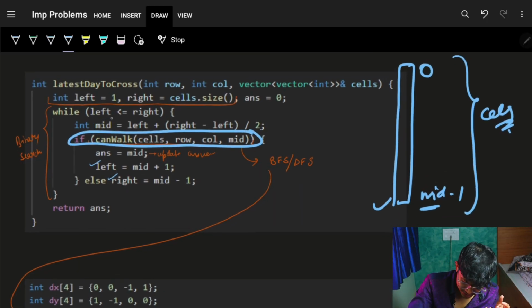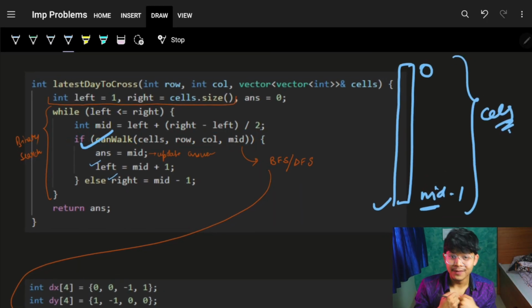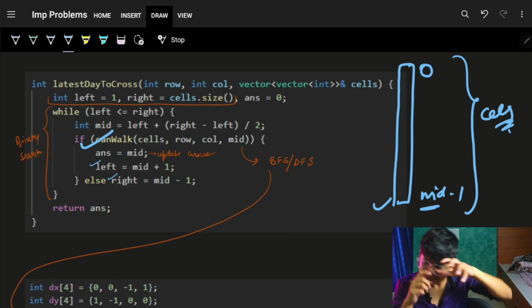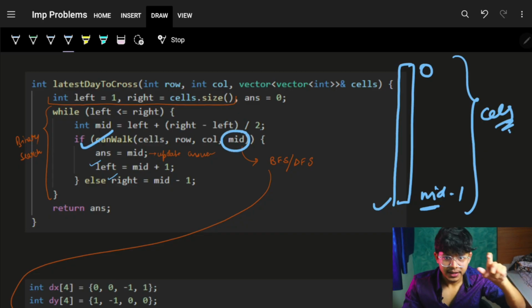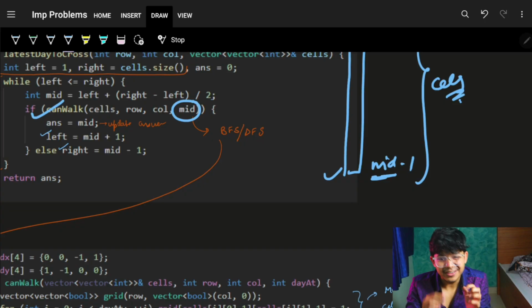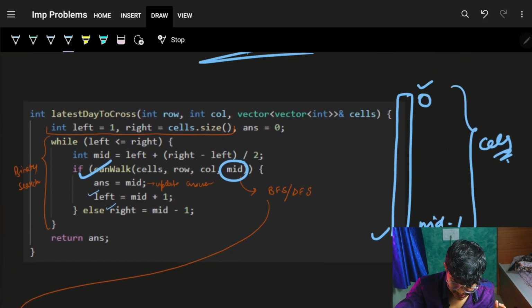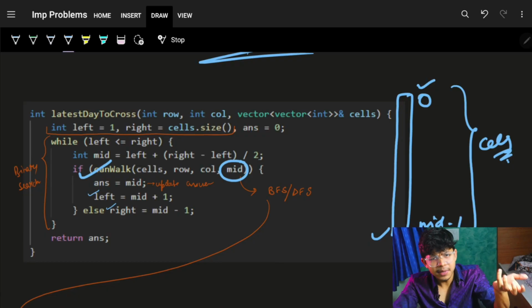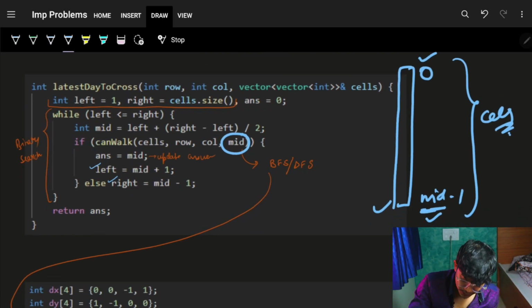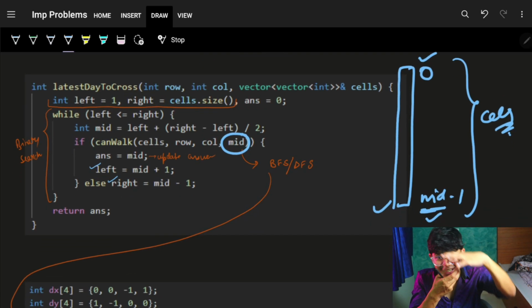Now I'll show you in a meanwhile what this canWalk function will do. It is simply checking this mid, and mid is nothing but a particular day we are trying for. It is the maximum day which we are trying for, and we will start the indexing from 0 up till mid minus 1. If it is possible, then for sure I will increase my range.